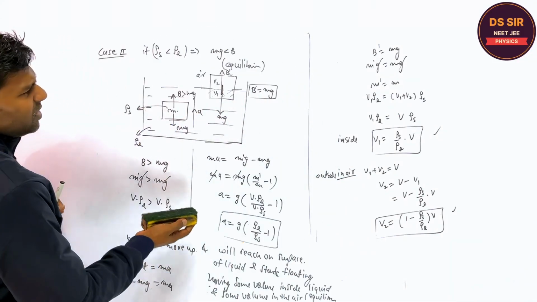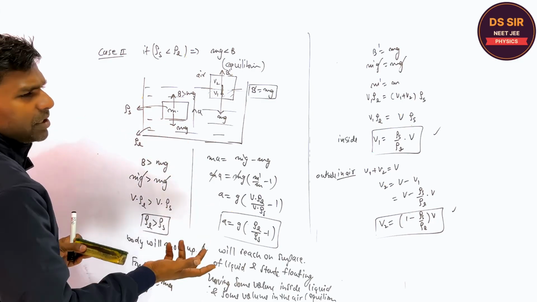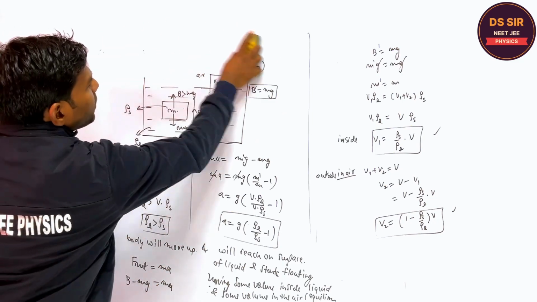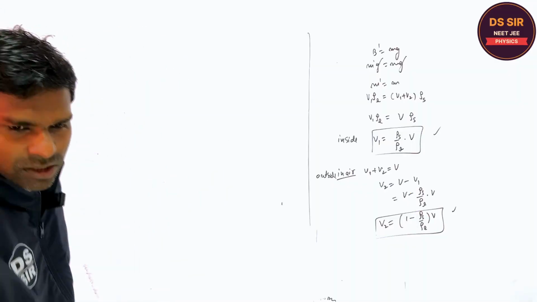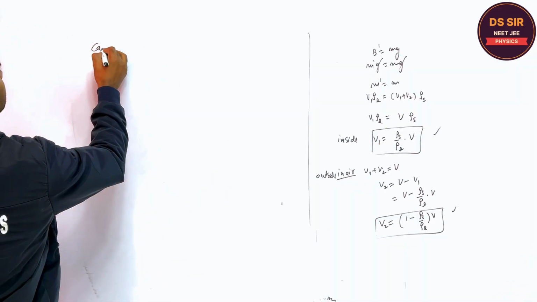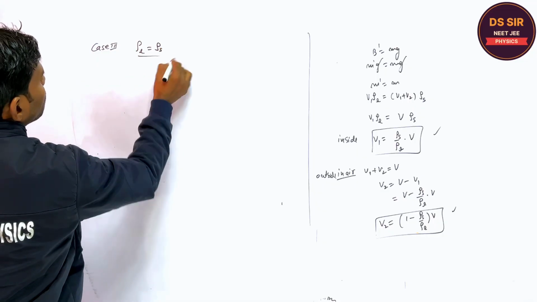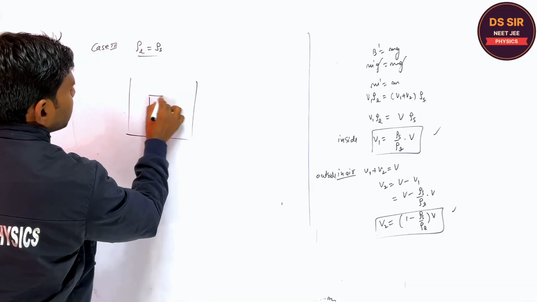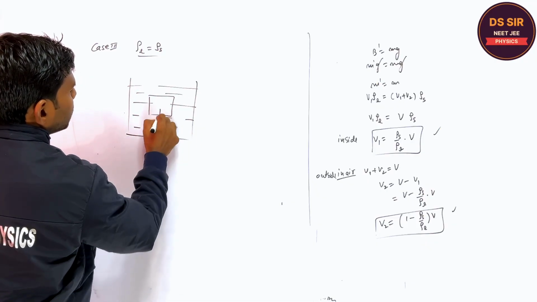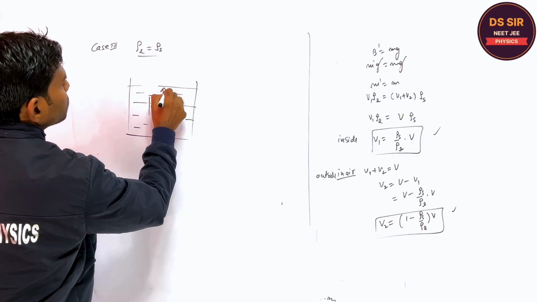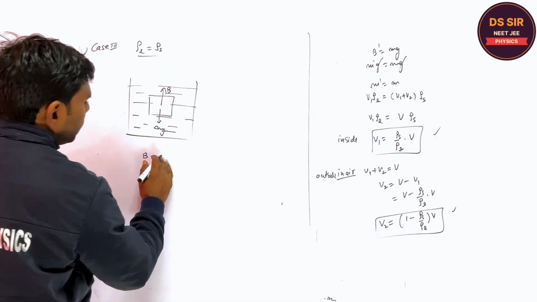Now, the third case is very simple. When the liquid density and the solid density are equal, the body will remain as it is, where it is left. This is the third case. If the density of liquid and density of solid are equal, what will happen? If it is released from rest inside the liquid, there is mg, and this is the Buoyant force.